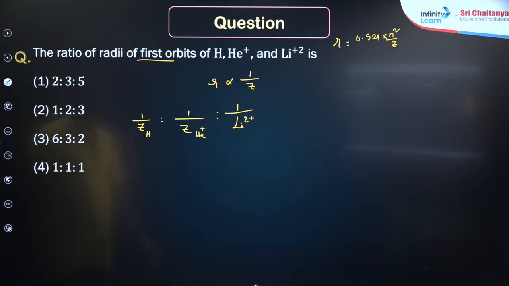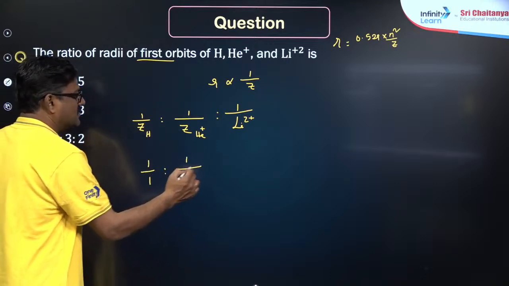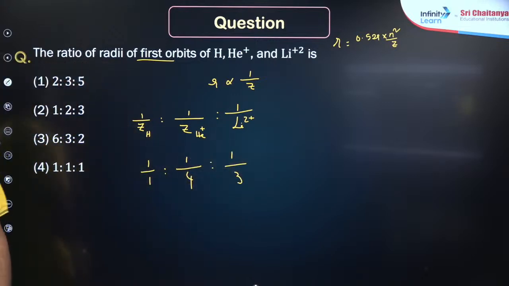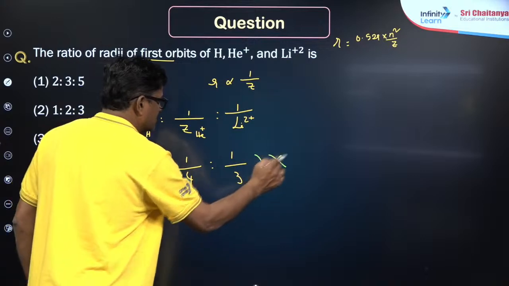Z of hydrogen is equal to 1, helium is equal to 2, lithium is equal to 3. So 1:1/2:1/3. It doesn't look nice, does it? You multiply with 6.